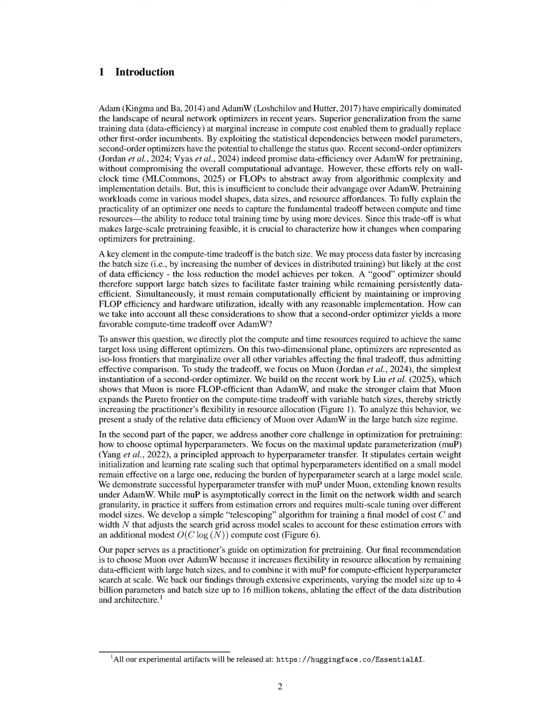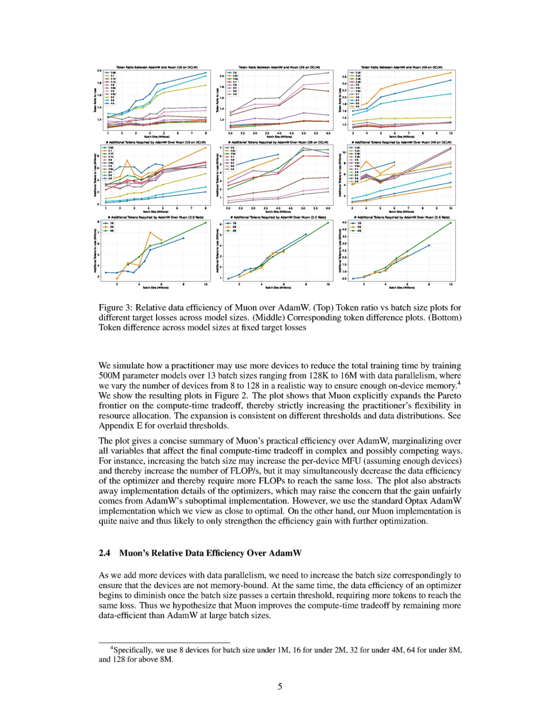In a training scenario, consider a model with 500 million parameters being trained using both Muon and AdamW optimizers. When employing Muon, the training process can utilize larger batch sizes, such as 16 million tokens, while maintaining data efficiency, which allows the model to achieve a target loss faster than AdamW. For instance, as shown in the paper, Muon consistently requires fewer tokens to reach the same loss compared to AdamW, indicating a lower data overhead.